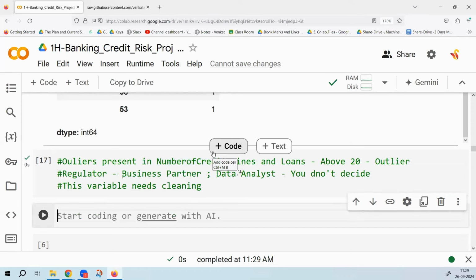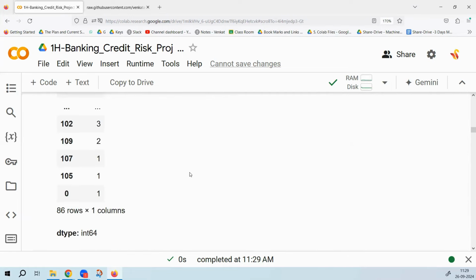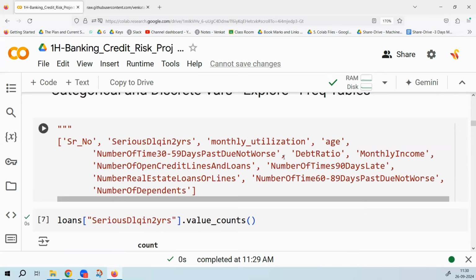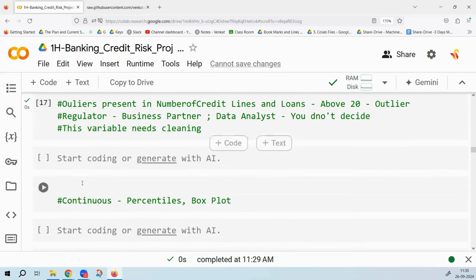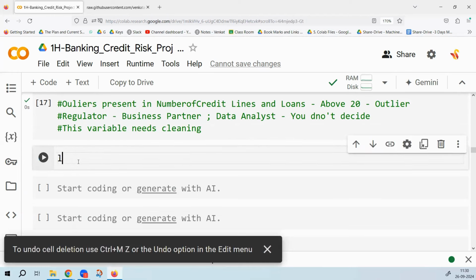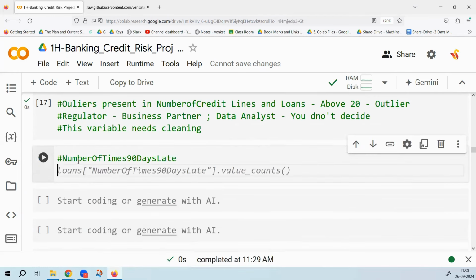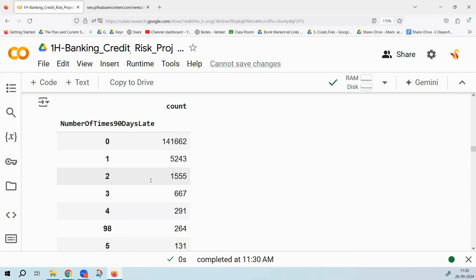Now, let's carry on to the next variable, which is number of times 90 days late. The previous one is done: 30 to 59 days late is done. Debt ratio is continuous, monthly income is continuous. Continuous variables we will come to later on. So the variable name is number of times 90 days late. 90 days late means 3 months late. Somebody paid the bill, but 3 months late.